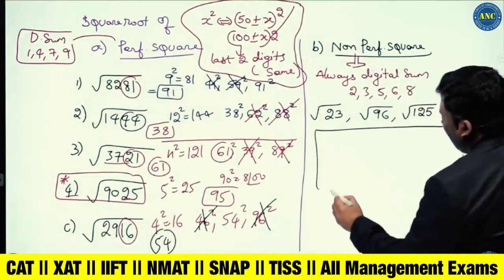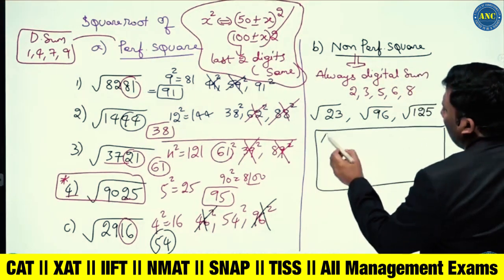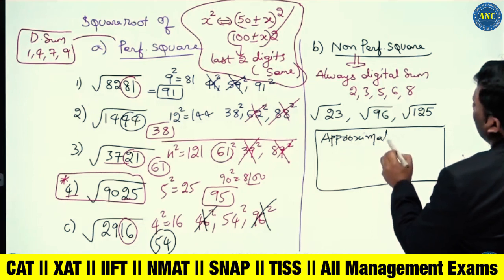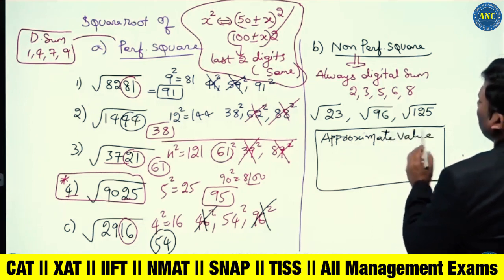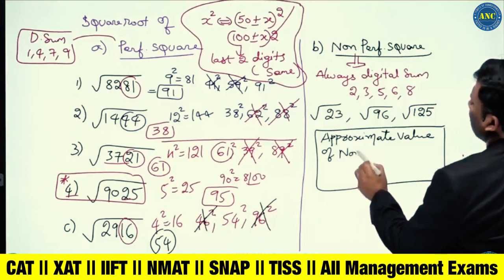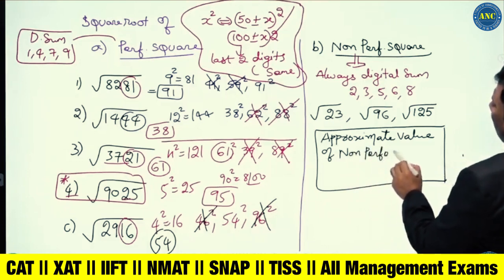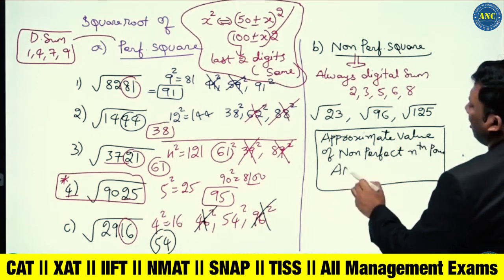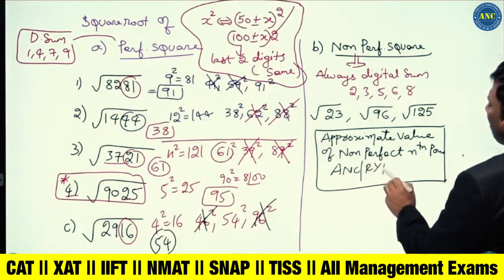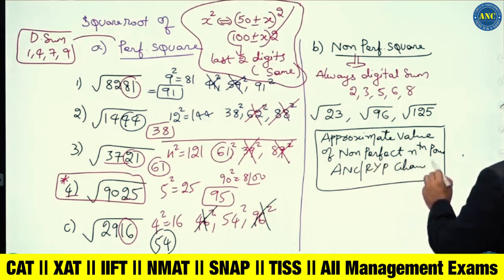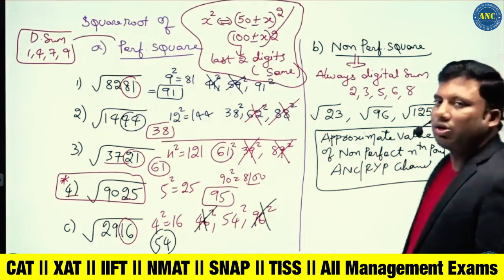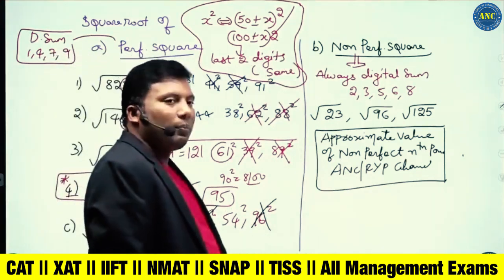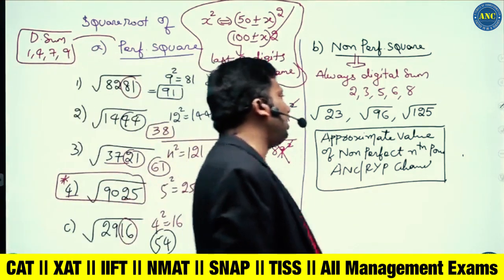There is one video available on how to find the approximate value. I spent 40 minutes on this concept, the approximate value of a non-perfect nth power. The proof I have given is available in the Anil Nair Classes channel or in the RYP channel. You can refer to the complete proof and the concept which I am going to use. Square root of 23, square root of 96 and square root of 125: the approximate value of a non-perfect nth power.